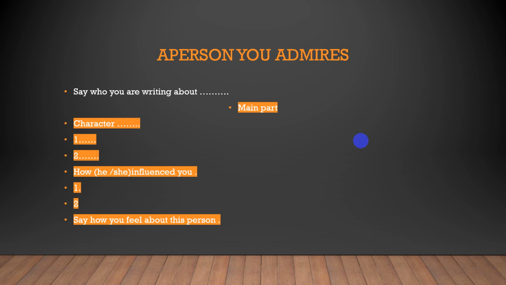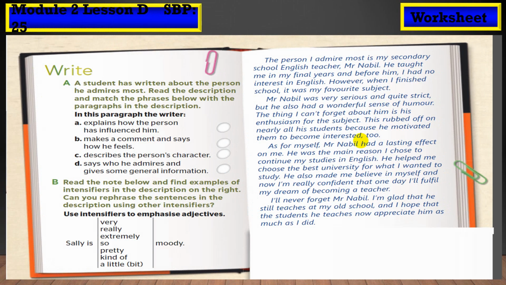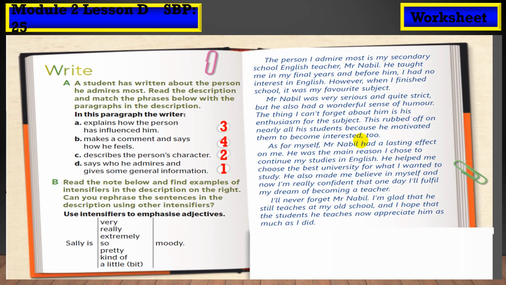This is the plan of our work. Now we have to write. Here we have the person I admire most. You can pause it. The person I admire most in my secondary school is my English teacher. Go back to your student book. You will have this page and student book page 25. You can have a look at Omar's writing, okay? He's talking about his teacher. You can adhere to this one. This is the layout of writing, okay?